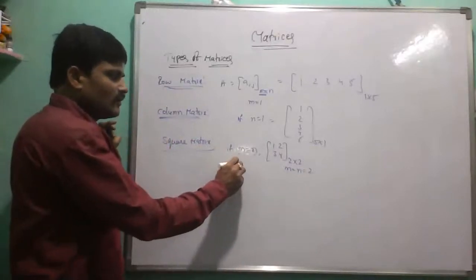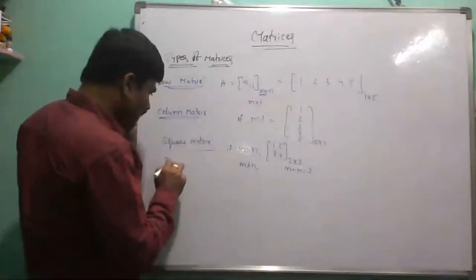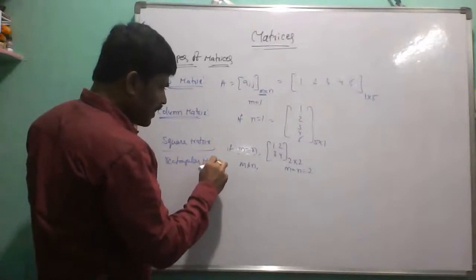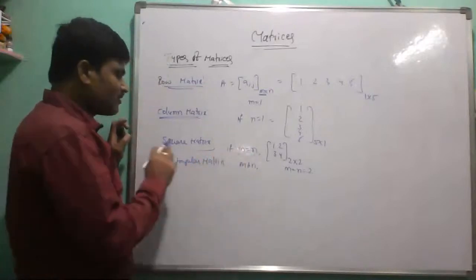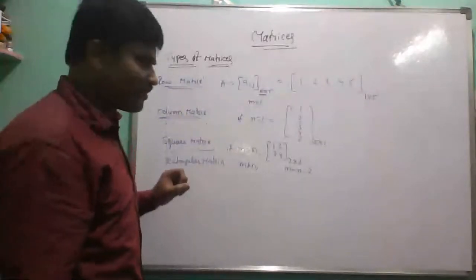Otherwise, if M is not equal to n, that matrix is called a rectangular matrix. Rectangular matrix means M is not equal to n. Square matrix means M equals n. M means the number of rows, and n means the number of columns.